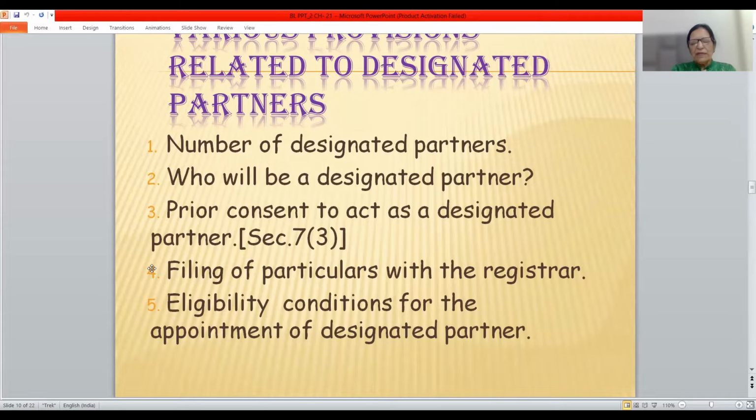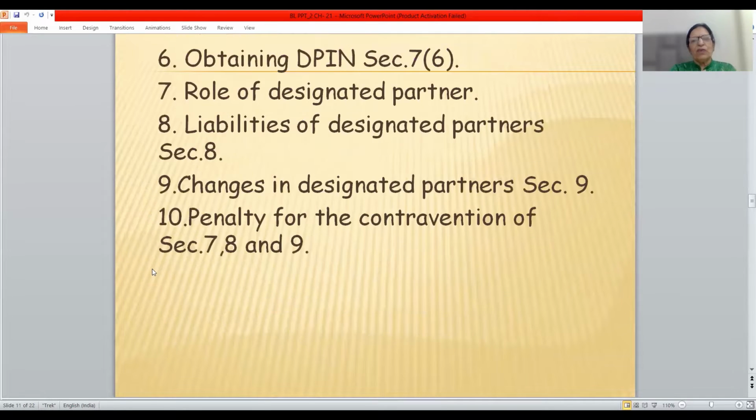Now, what are the eligibility conditions for the appointment of a designated partner? Now, who cannot be a designated partner? Who is not eligible to be a designated partner? Eligibility conditions for the appointment of a designated partner have been laid down.